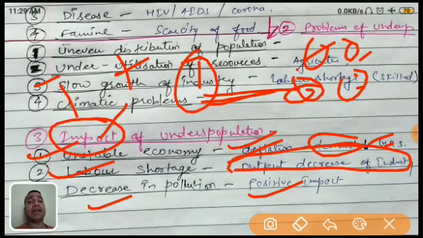Most of the urbanization, garbage and different things are also lesser. So these all are beneficial for our environment. So decrease in pollution is a positive impact of underpopulation, because when the population is less, definitely they are utilizing fewer things, and definitely the pollution is very less.